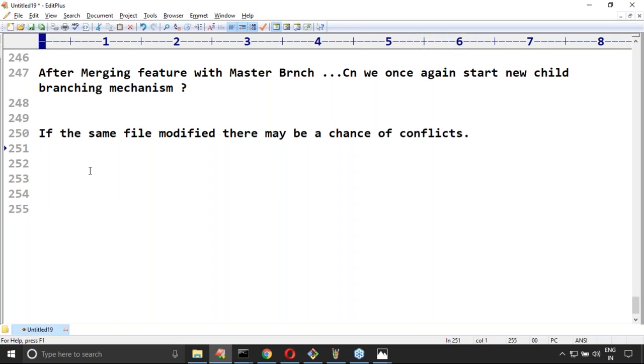Merge conflicts itself is a separate topic, remember that. So if the same file is modified in both branches, maybe there is a chance of conflicts.